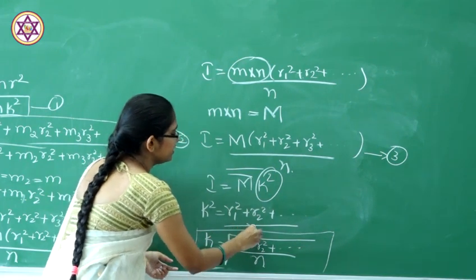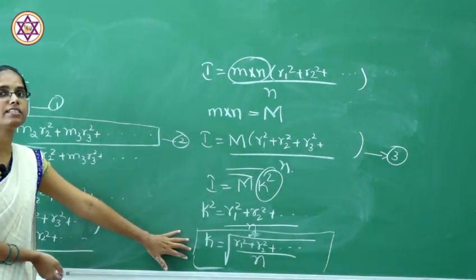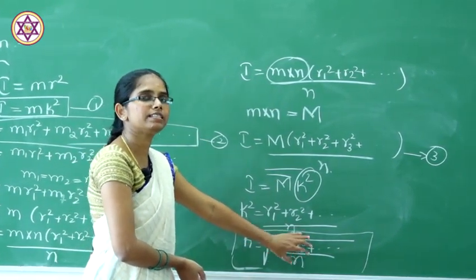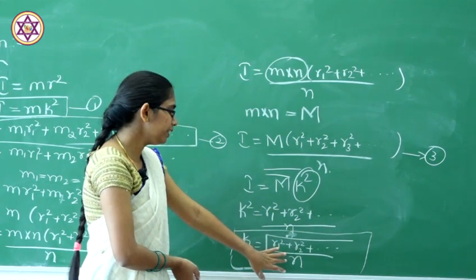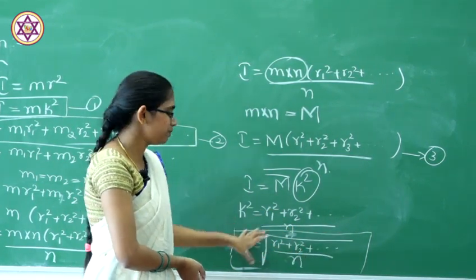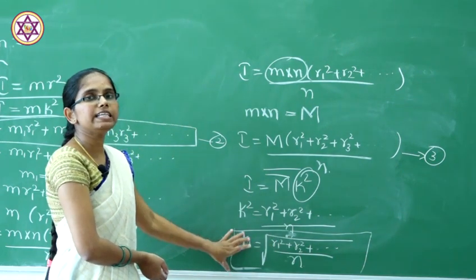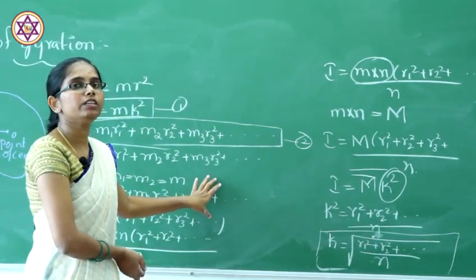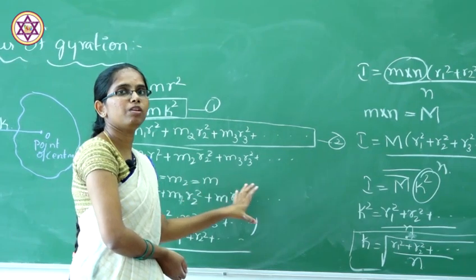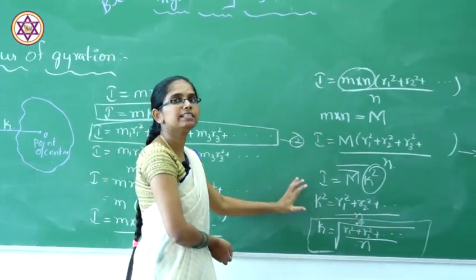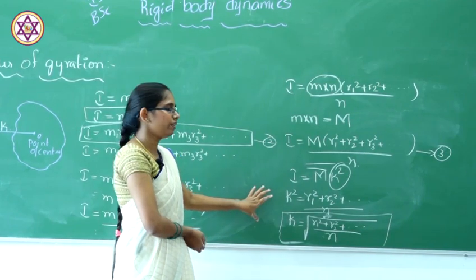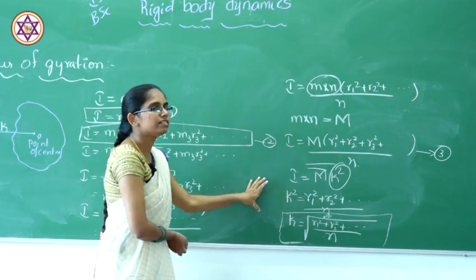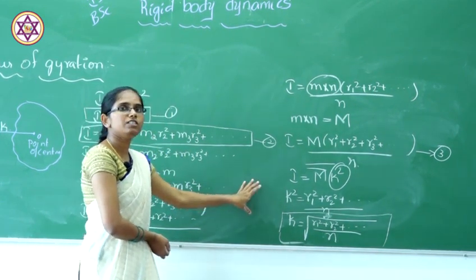So, from this we can say that the radius of gyration is nothing but the square root of the sum of the squares of the distances of the particles from the axis, divided by the n number of particles. This will be the radius of gyration. Always the radius of gyration depends on the axis of rotation, so in rigid body dynamics, this axis will be taken as the given axis. What will be the given axis? We have to write the radius of gyration for that and the kinetic energy for that.